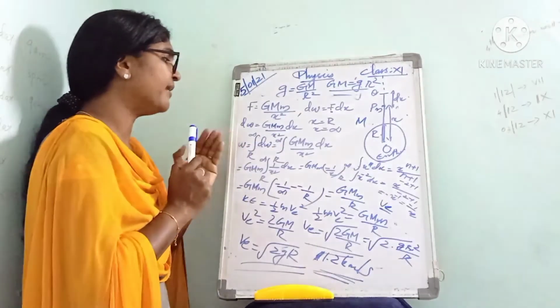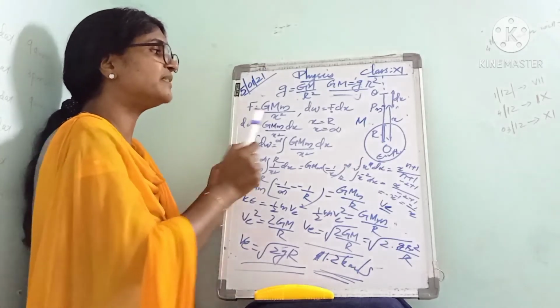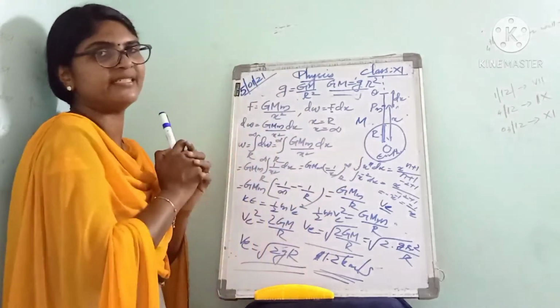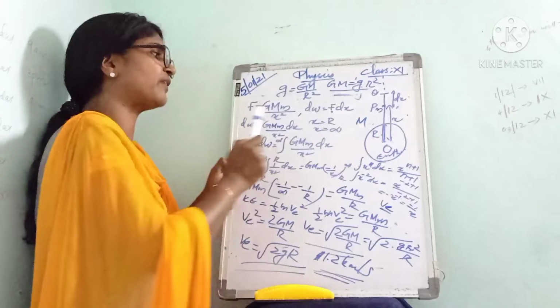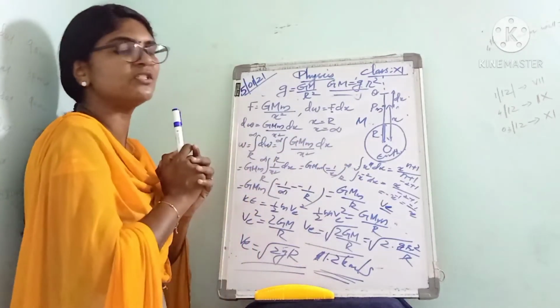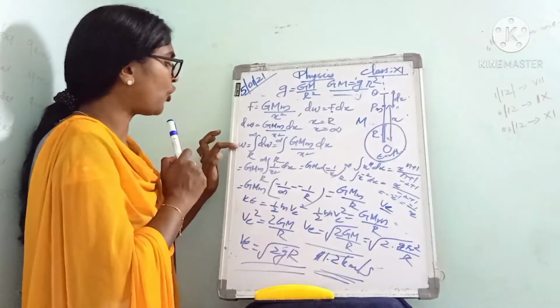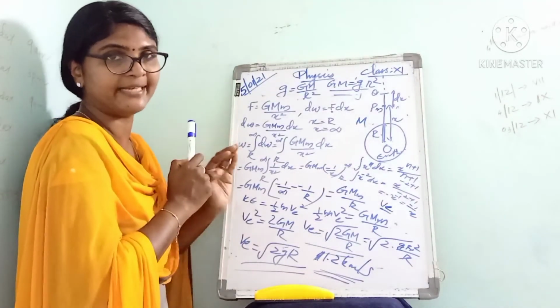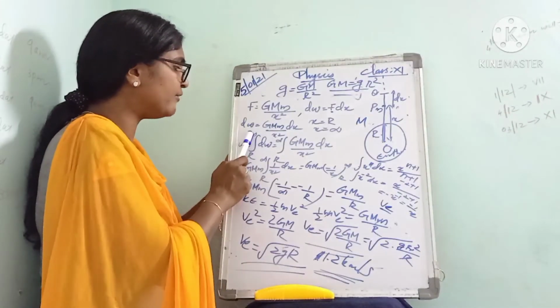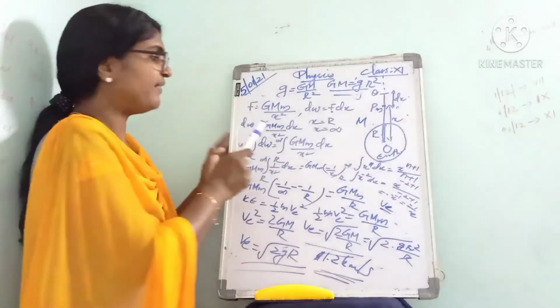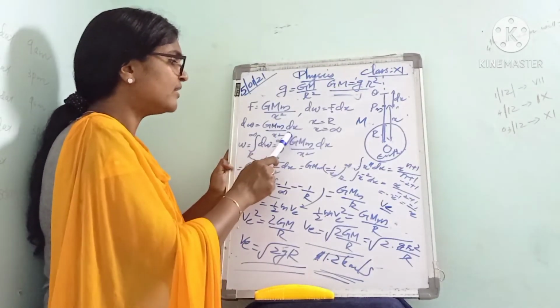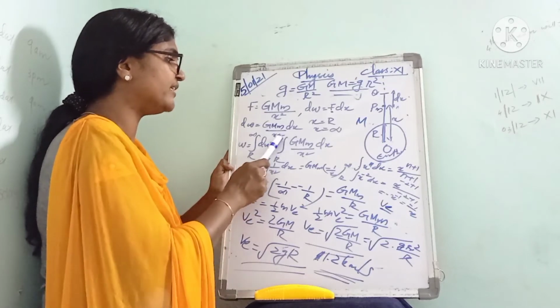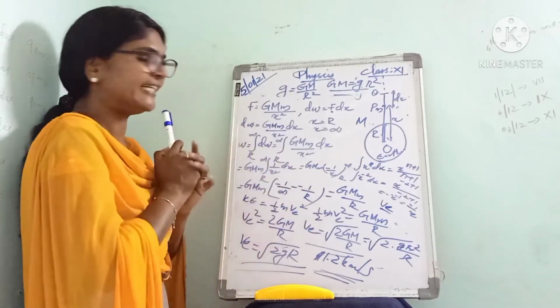Next we have to find the total work done to move the object from Earth's surface to infinity. So we have to apply a limit from x equal to R to x equal to infinity. That is, the total work done W is equal to, in order to find the total we have to integrate, integral R to infinity dW. Then we substitute the value of dW, so we get integral R to infinity GMm by x square into dx.